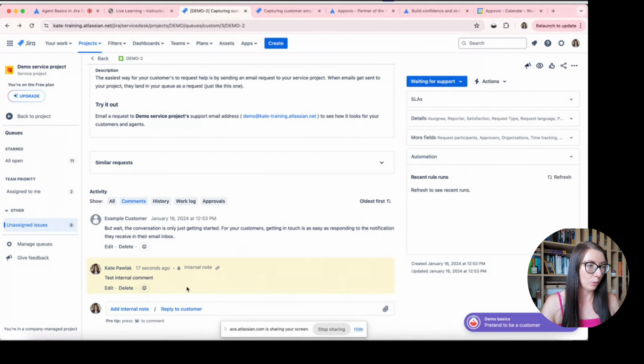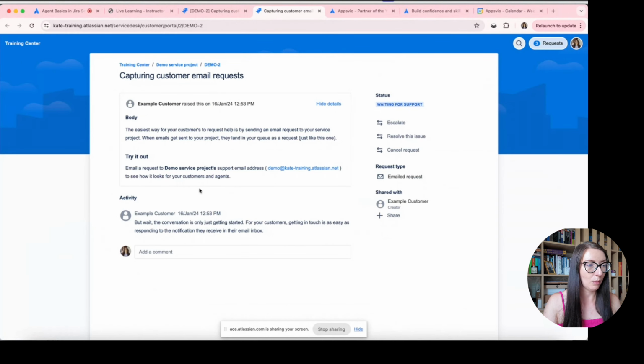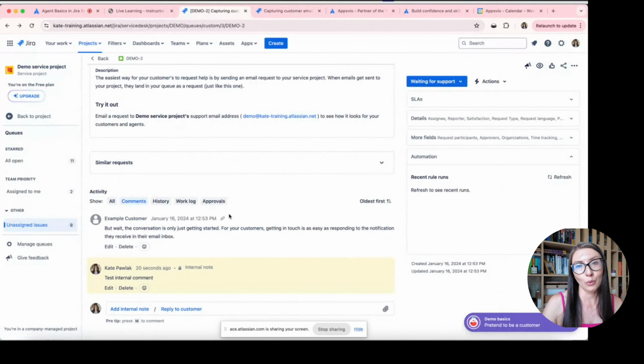And when I go to this ticket, this is what your customer sees. You can see that we don't have this note here, because, as I said, this is an internal note. It's very useful if you cooperate with people from your team or from other teams, for example, development teams, and you can exchange some internal comments here. This is only internal communication between your agent and your team members.